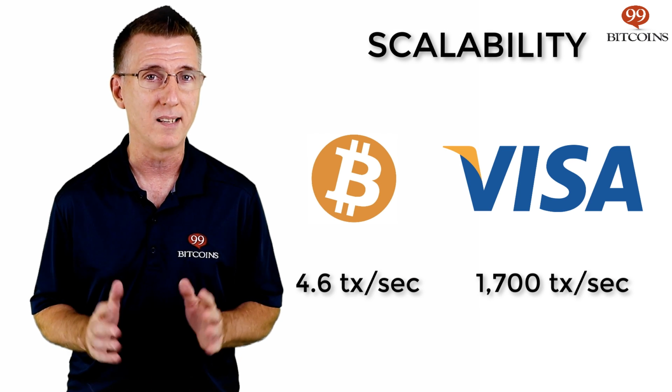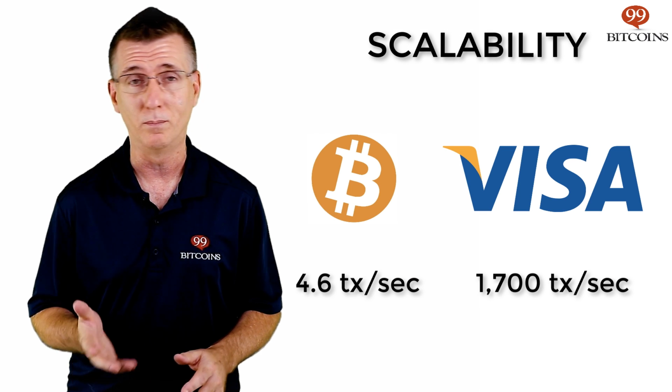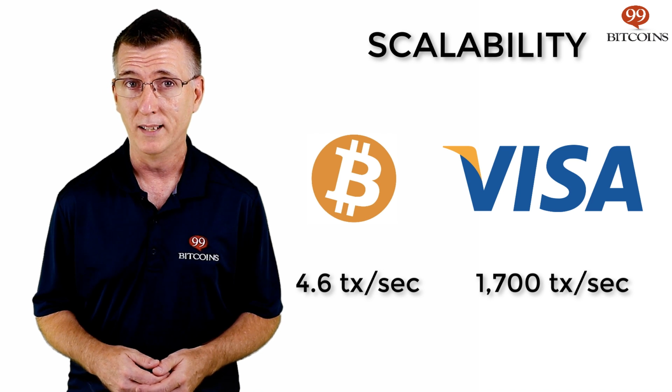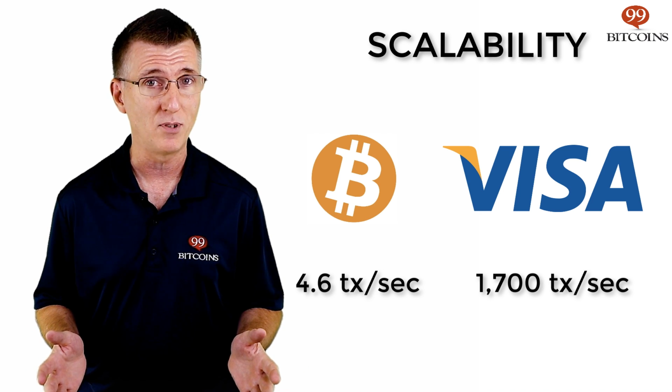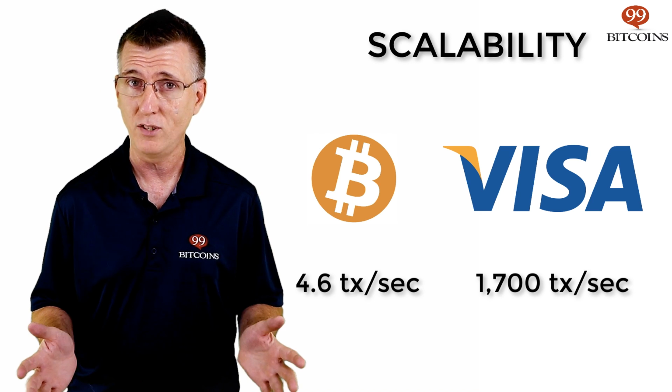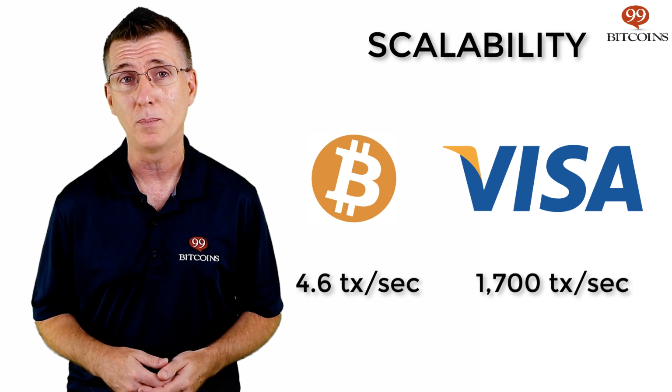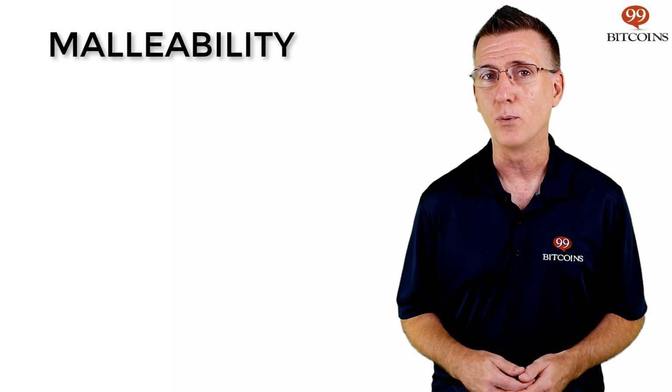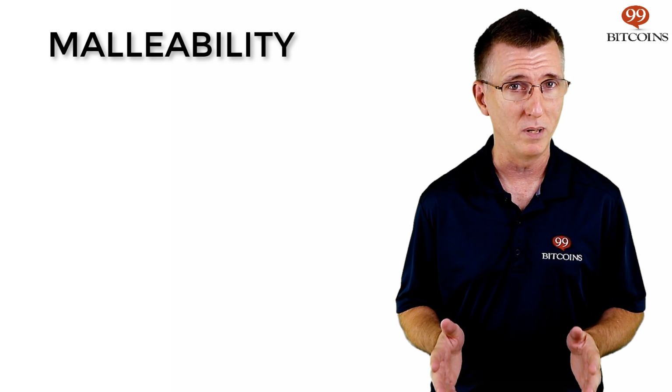While Visa can process 1,700 transactions per second, Bitcoin can process only 4, not nearly a scale that could handle mass adoption. In order for Bitcoin to truly become usable on a worldwide scale, it needs to find a way to increase its transaction capacity. Another issue SegWit addresses is transaction malleability.